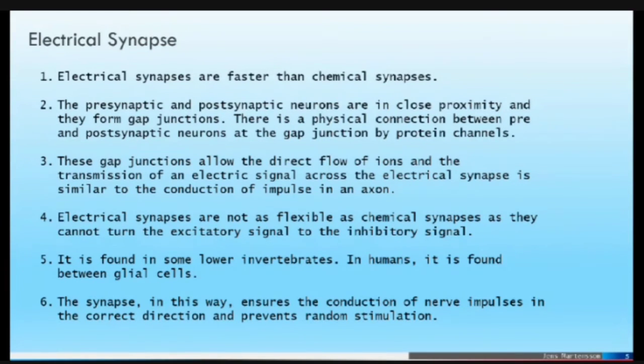Electric synapses are not as flexible as chemical synapses as they cannot turn an excitatory signal into an inhibitory signal. They are found in some lower invertebrates. In humans, they are found between glial cells. The synapse in this way ensures the conduction of nerve impulses in the correct direction and prevents random stimulation.